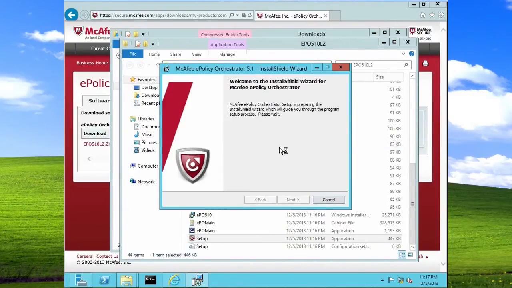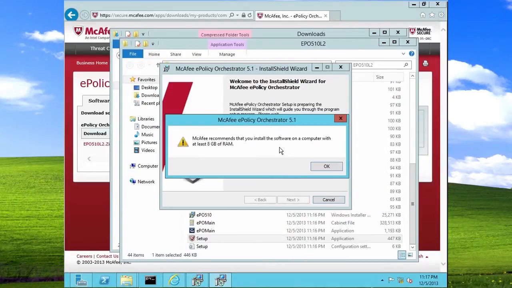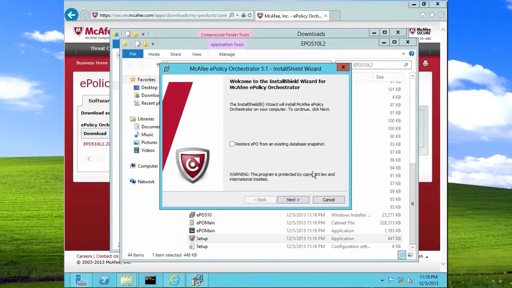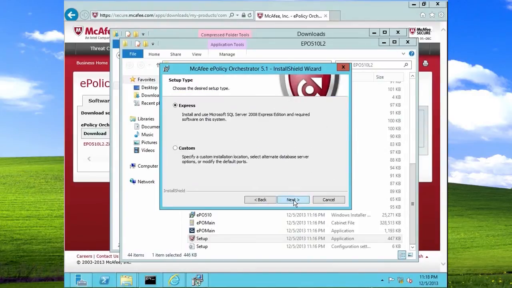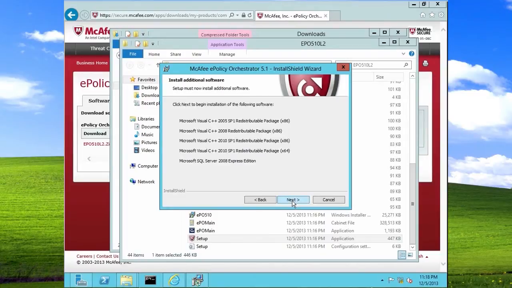This setup notification advises me that my system does not have enough RAM installed. ePO 5.1 requires 8 gigs of RAM. For the demonstration, I'm only using 4 gigs of RAM. You should always use the proper amount of RAM specified by the product configuration guide. We're going to choose the Express option, so the installer will install SQL Server Express to be used with this ePO server version. In this window, it notifies you that additional software needs to be installed.